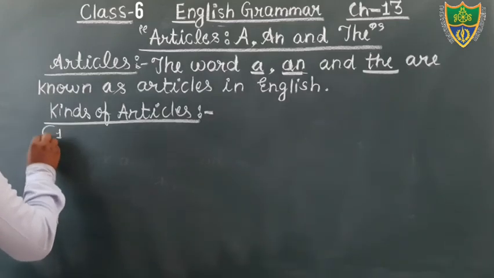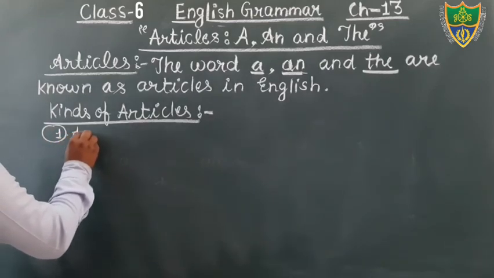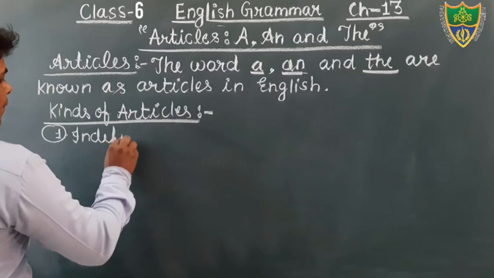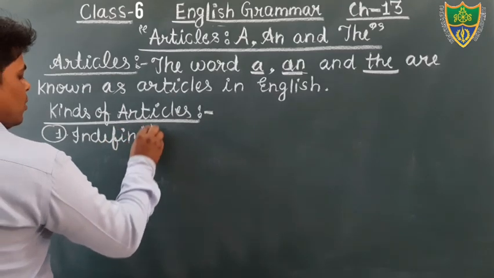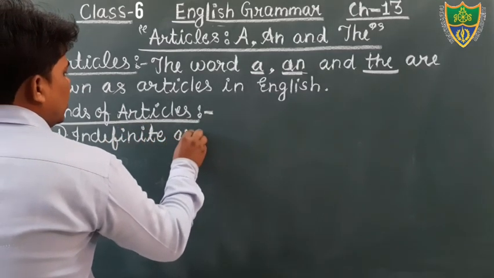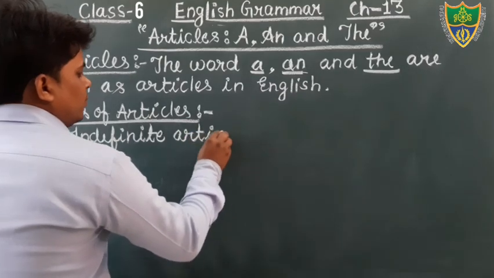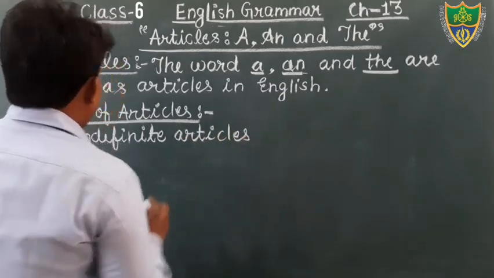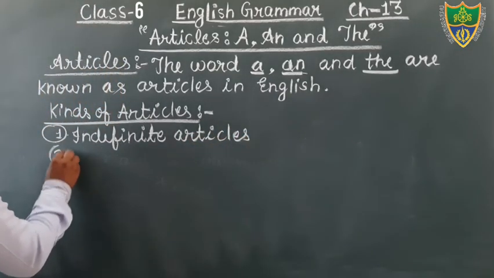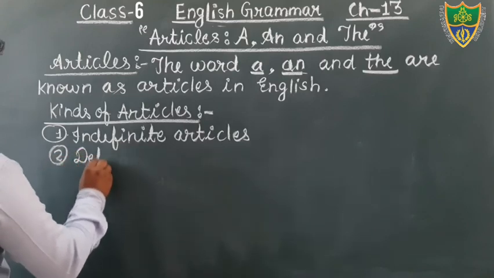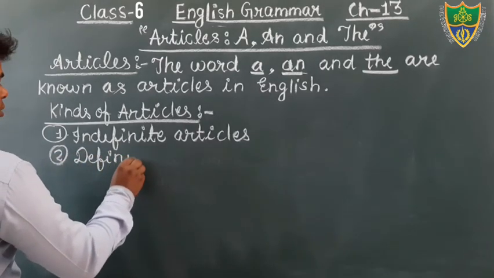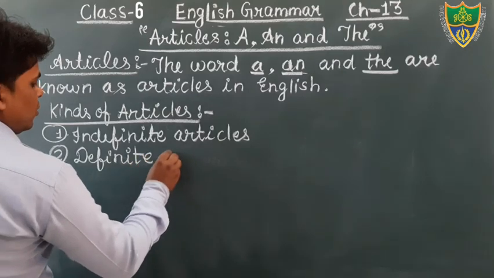First, indefinite article, and the second one is definite article.